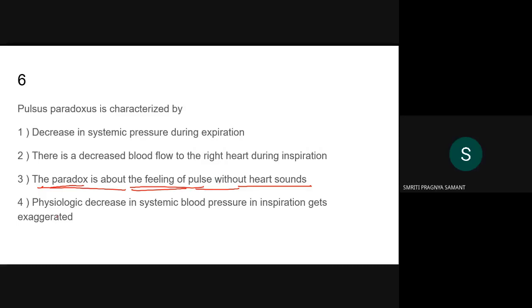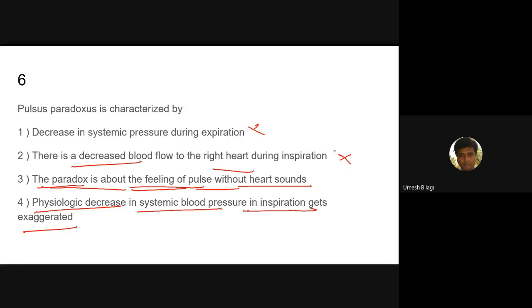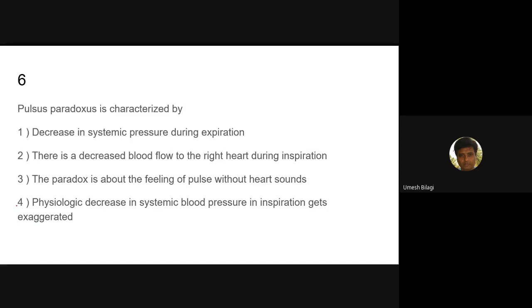Yes, sir. The physiological decrease in systemic blood pressure in inspiration gets exaggerated. There are two choices left. The first one, what you said, is false; the decrease in inspiration is not correct. The right heart will get more blood; this is also incorrect. This one is correct: the physiological decrease in systemic blood pressure. What about this third one? This answer is the classic definition of pulsus paradoxus. It is an exaggerated normal fall.